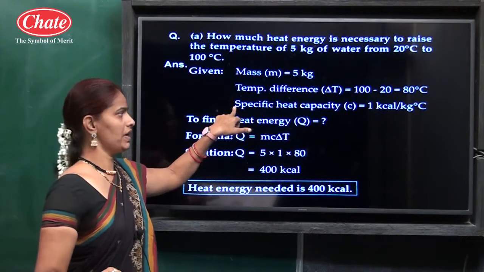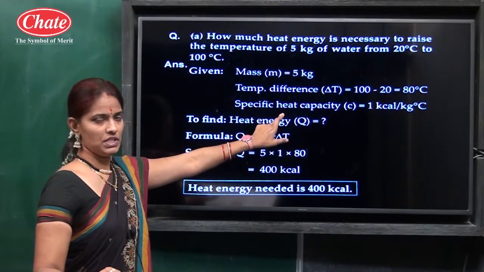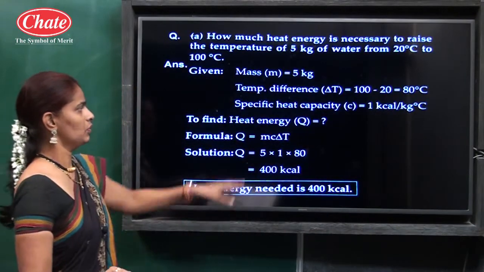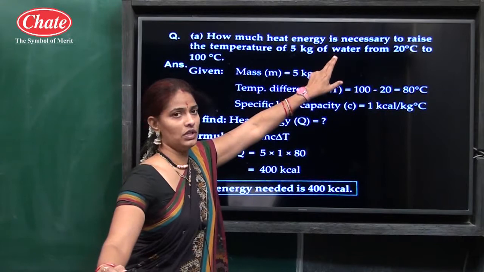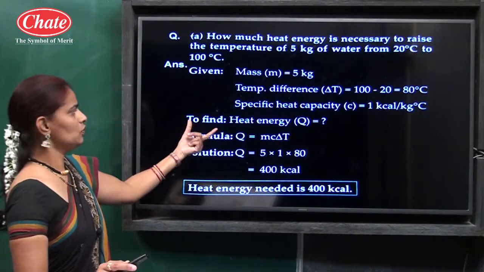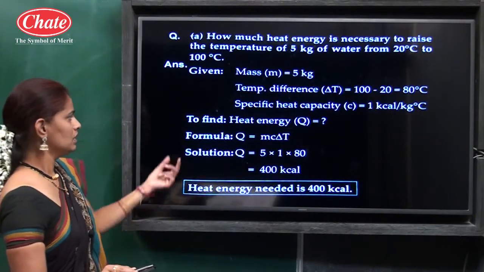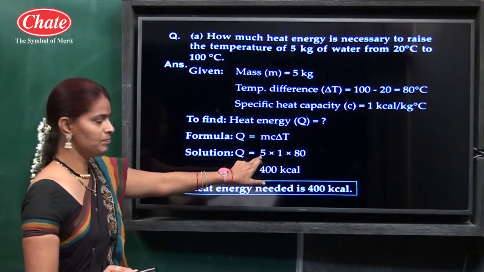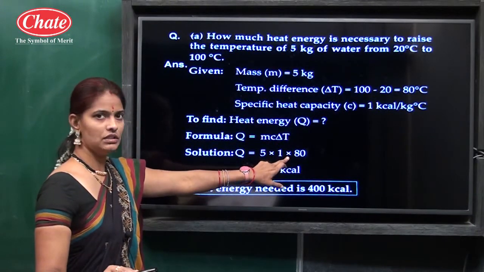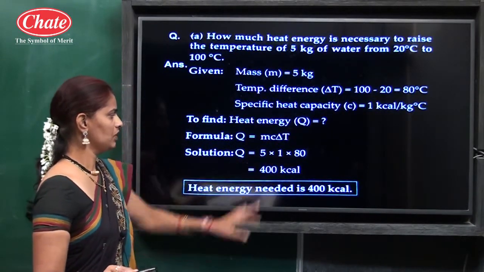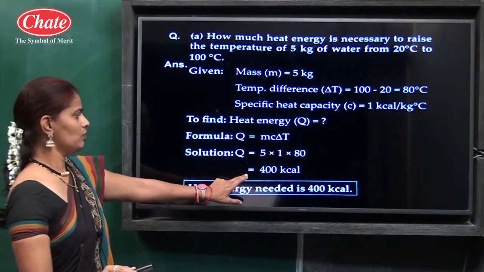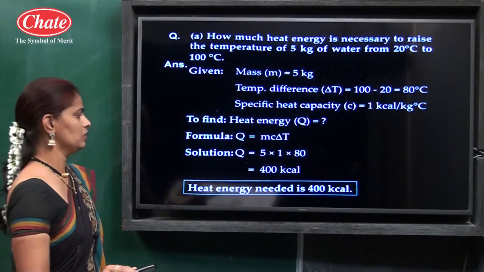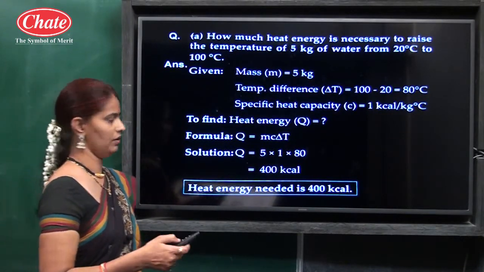Specific heat capacity is 1 kilocalorie per kilogram degree Celsius, because the specific heat capacity of water is 1. To find heat energy, the formula is mc delta T: m is 5 kg, c is 1, and change in temperature is 80. Multiplying these values gives 400 kilocalorie. So the heat energy needed is 400 kilocalorie.